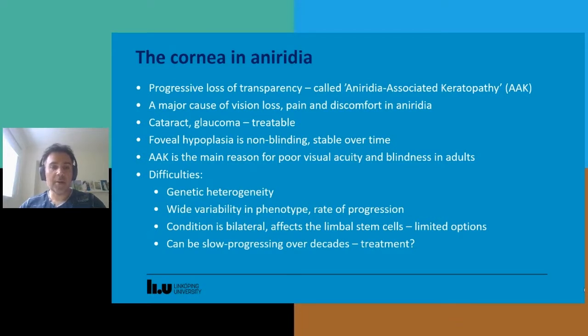Also, AAK is bilateral, affecting also the limbal stem cells in both eyes. So many of the treatments that are normally applied for limbal stem cell deficiency rely on one healthy eye as a donor site. However, that cannot be done in aniridia, so there are very limited treatment options for AAK. Also, AAK can be slow progressing over decades. So this also has implications for treatment, when to start treatment, how long to give treatment.